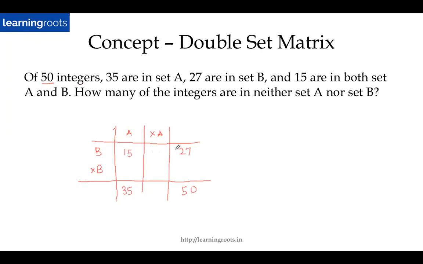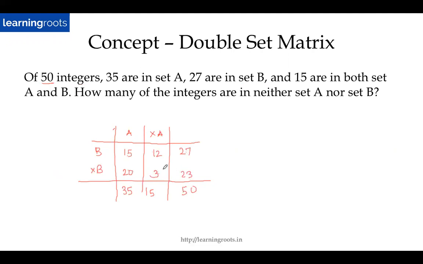So if 15 plus something gives you 27, then this value should be 12, right? Because 15 plus 12 will then give you 27. Similarly, 15 plus something gives you 35, then this will be 20. Similarly, 35 plus 15 will give you 50. 27 plus 23 will give you 50. And the missing value here will be 20. 20 plus 3 will be 23, right?